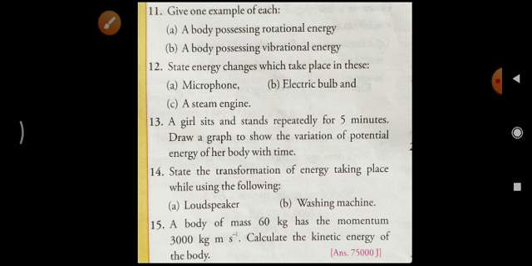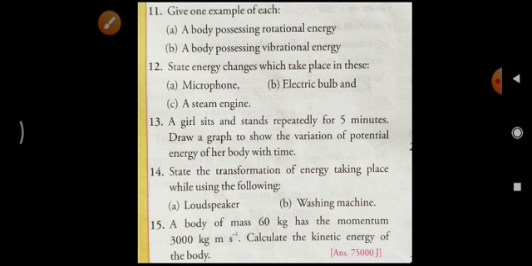Then next, the problematic part, number 15. A body of mass 60 kilogram has the momentum 3000 kilogram meter per second. Calculate the kinetic energy of the body. So how do we calculate that? Previously I said several times that while solving any word problem, first we have to write all the given things.